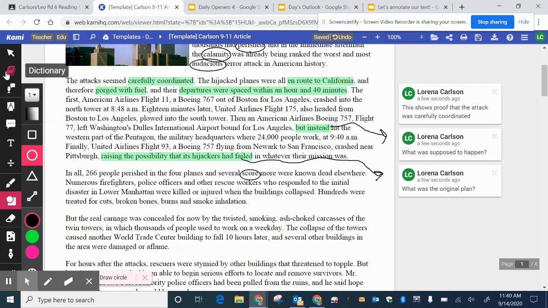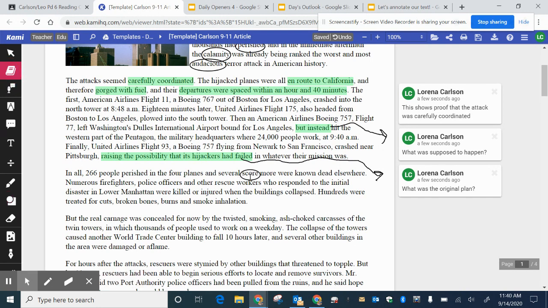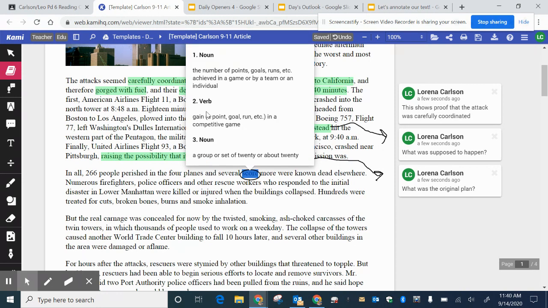So if I click on my dictionary and highlight score, there's a number of different definitions that come up. The first one was what I thought score meant, the number of points in a game, or even the verb to actually score a point. But if I look at the third option, a group or set of 20 or about 20, now that makes sense.